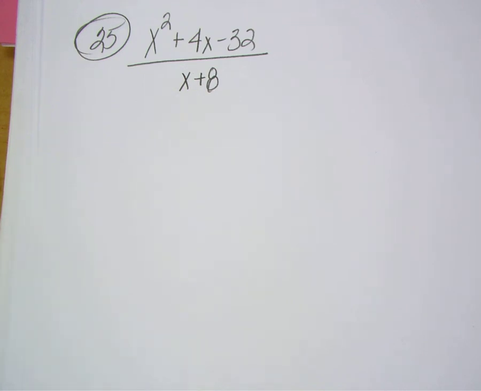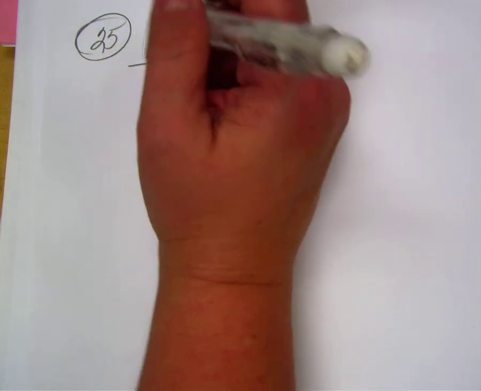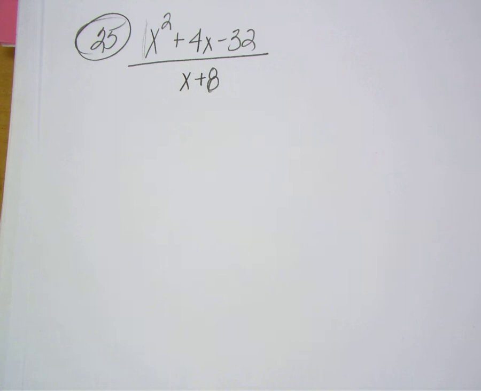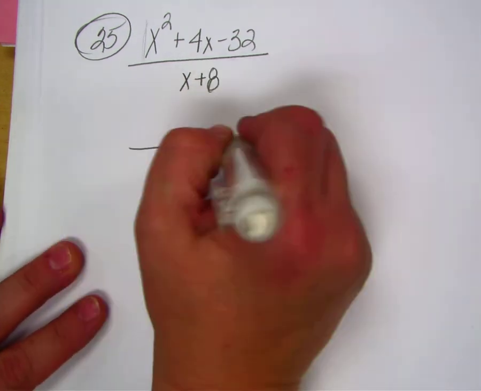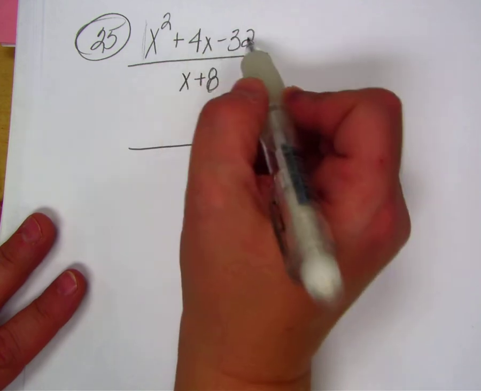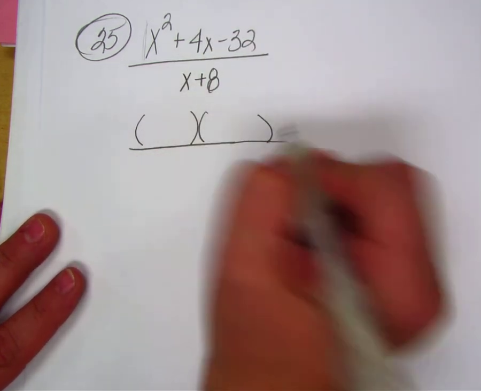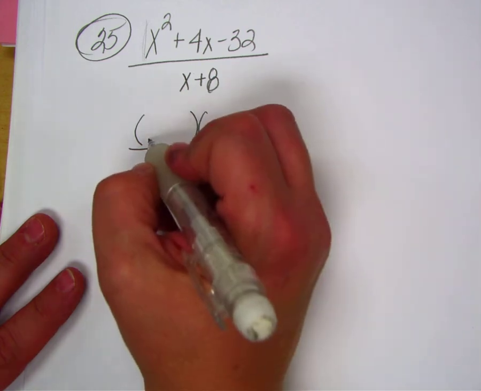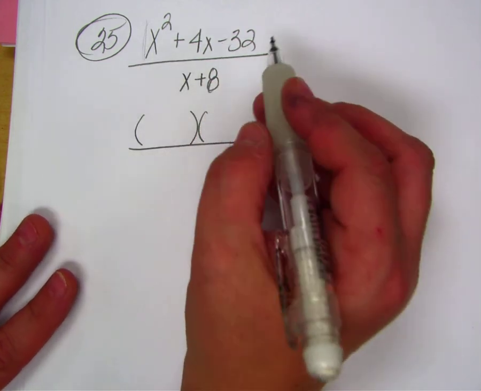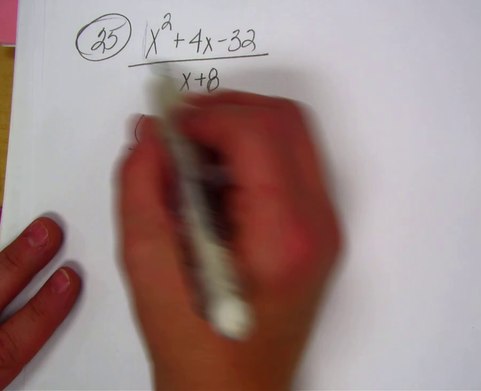Okay, greatest common factor. Again, if there's a 1, your greatest common factor is going to be 1, and so that's over with. So how can I factor x squared plus 4x minus 32? Greatest common factor is a 1. So how can I factor that trinomial?